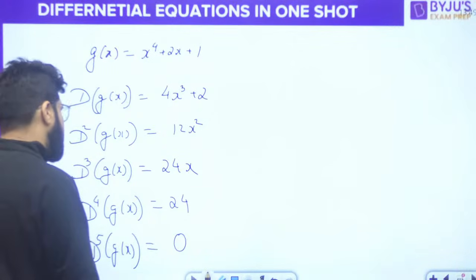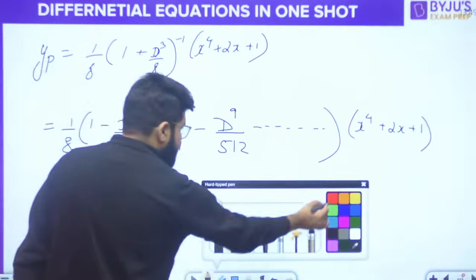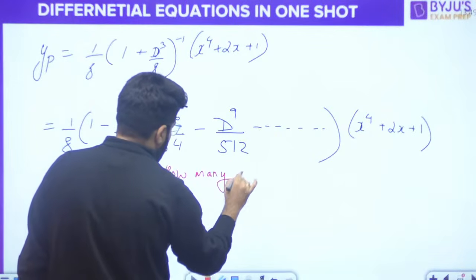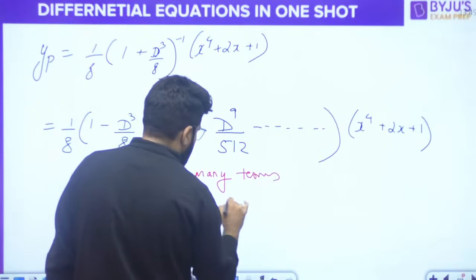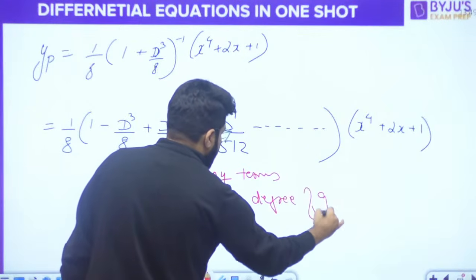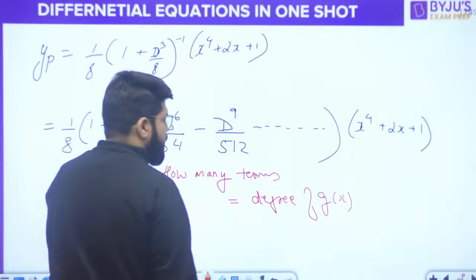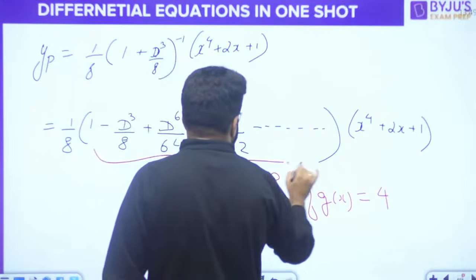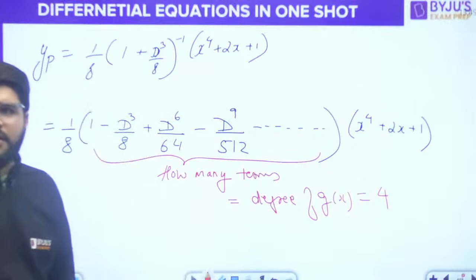So the point here is how many terms to take. That is equal to the degree of the polynomial function g(x), and the degree here is 4. So you have to consider only up to the 4th order.